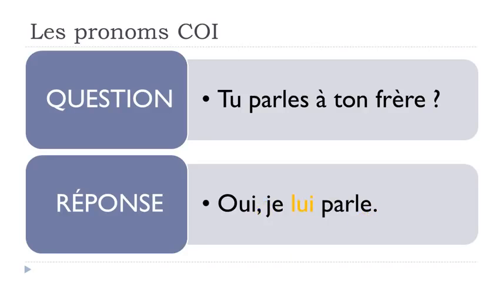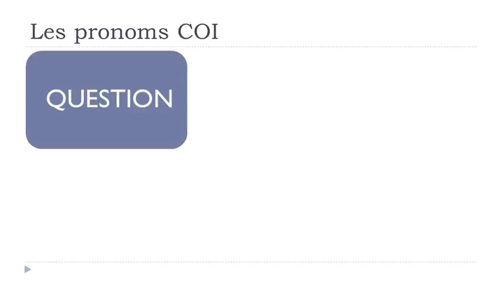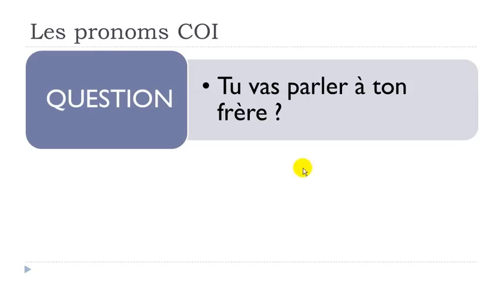Then we could have basically the same question at the near future. If you didn't see the lesson regarding the near future, maybe it would be useful to watch it. It's a way to construct the future at the present tense, with the verb aller, to go. You are going to talk to your brother.